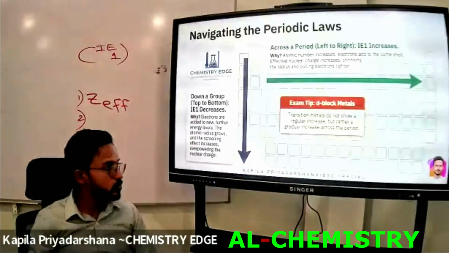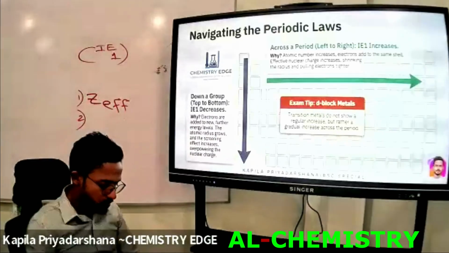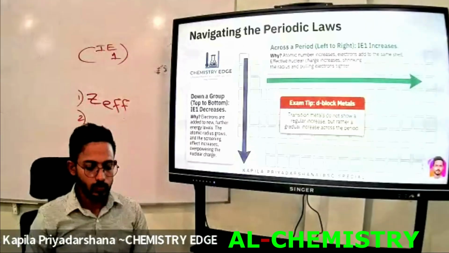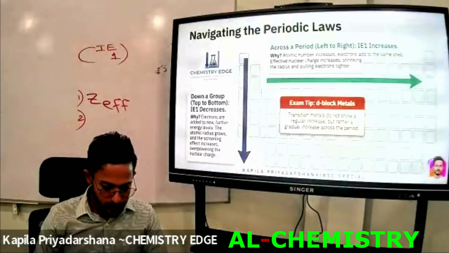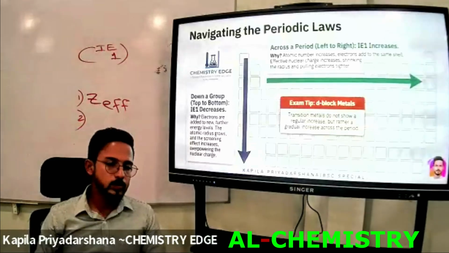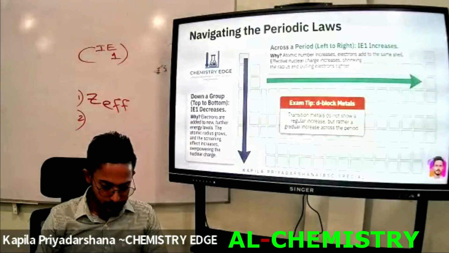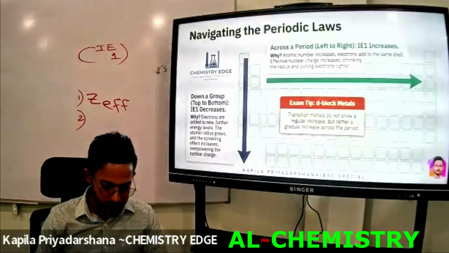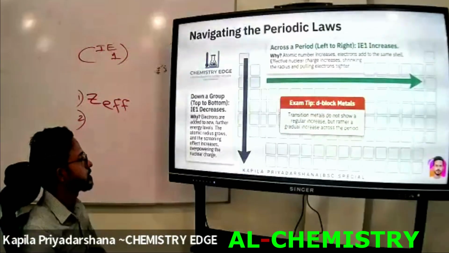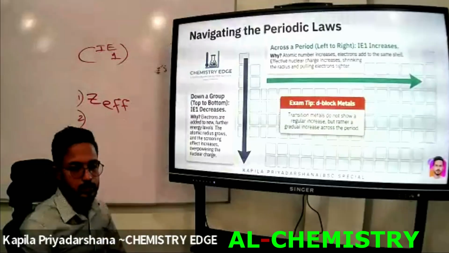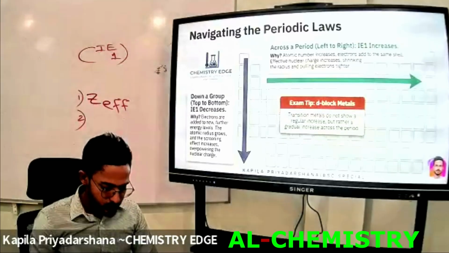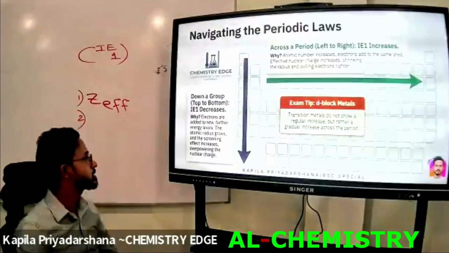As you go down a group, write down the next point: as you go down a group, electrons are added to new energy levels further from the nucleus.